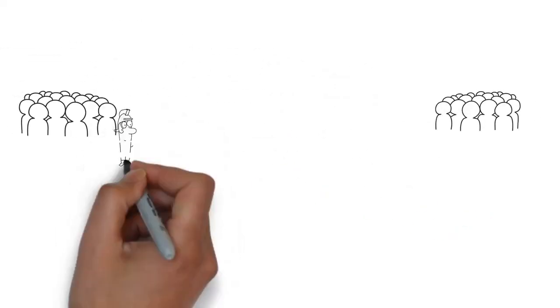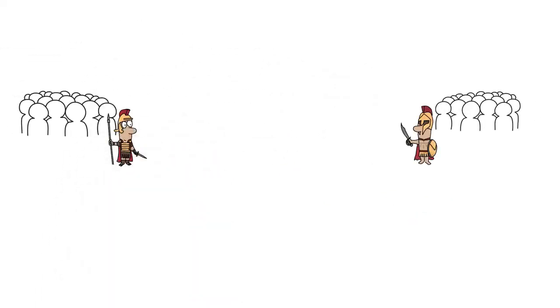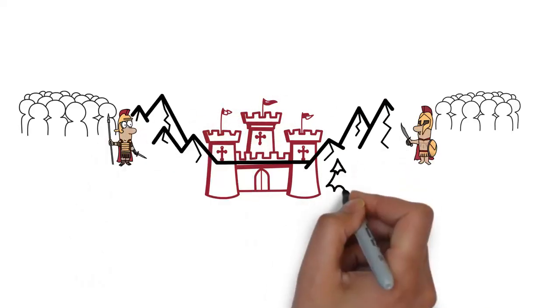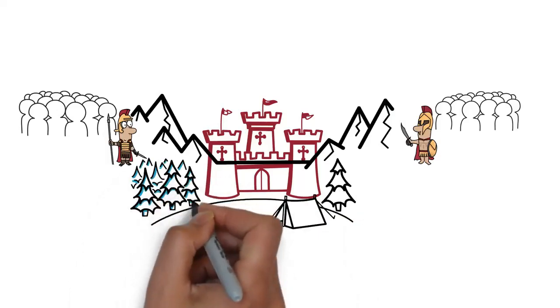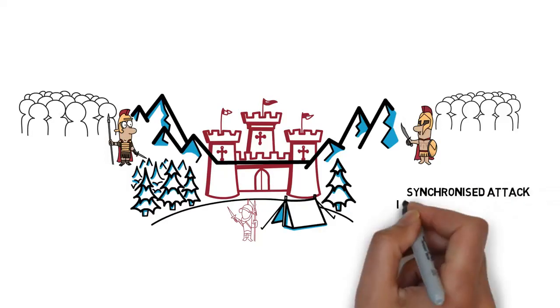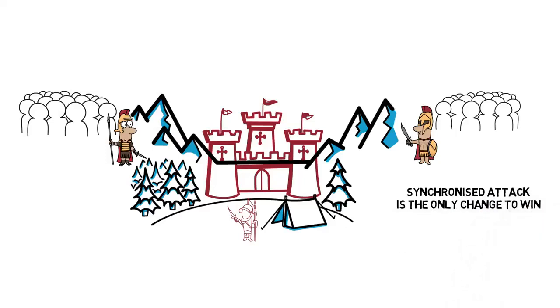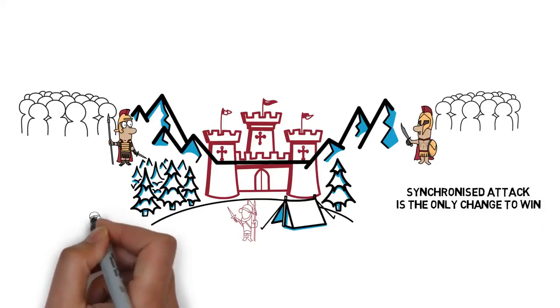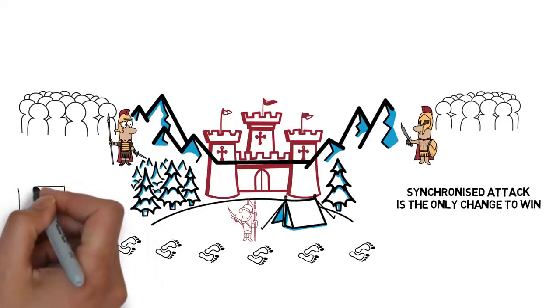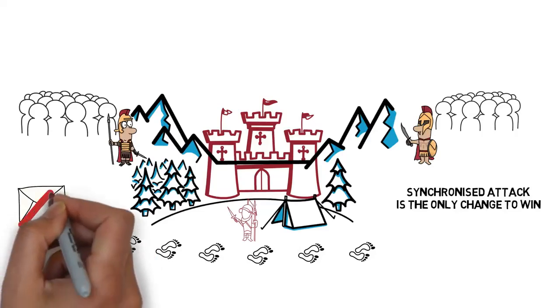Let's imagine two armies led by two generals planning an attack on a common enemy. The enemy's city is in a valley and has a strong defense that can easily fight off a single army. The two generals have to communicate with each other to plan a synchronized attack, as this is their only chance to win. The only problem is that to communicate with each other, they have to send a messenger across the enemy's territory. If a messenger is captured, the message he's carrying is lost.